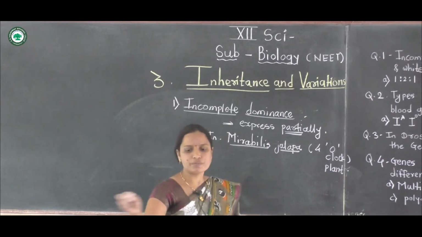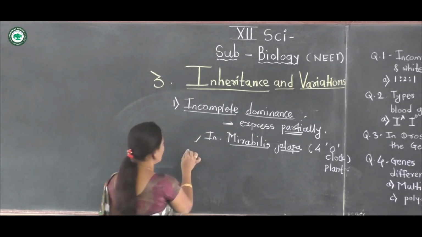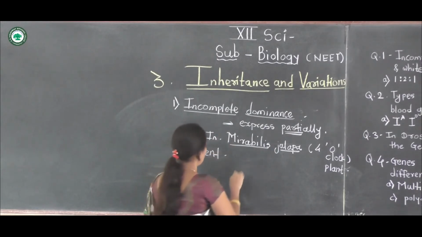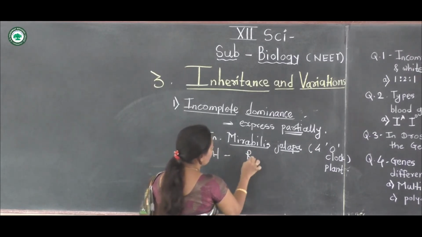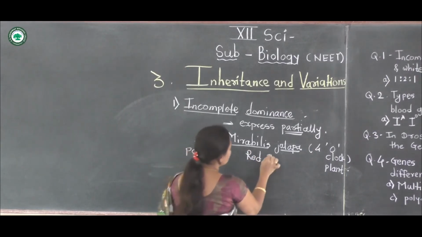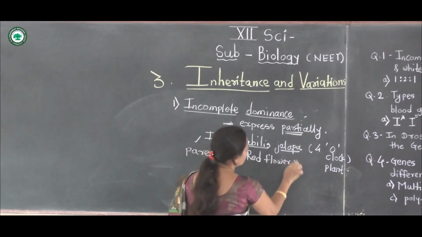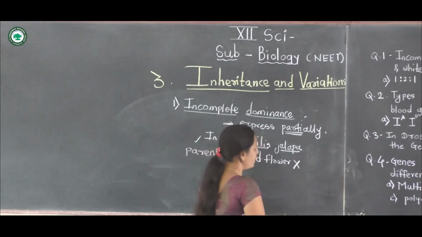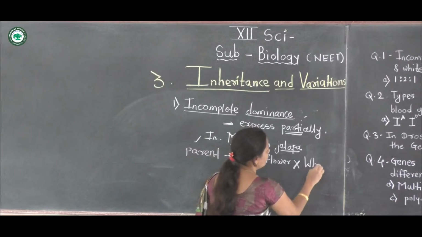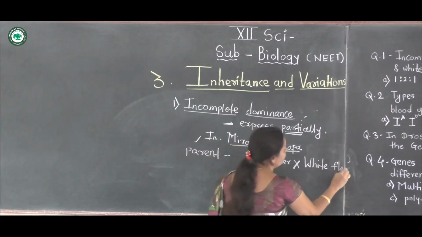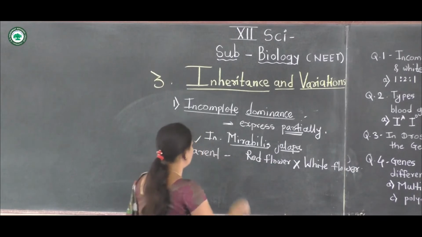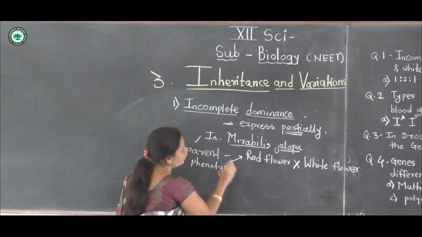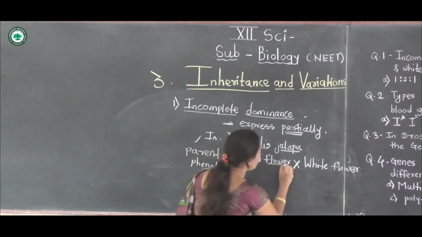In the cross between these two plants, the parental phenotypes are red flower crossed with white flower.